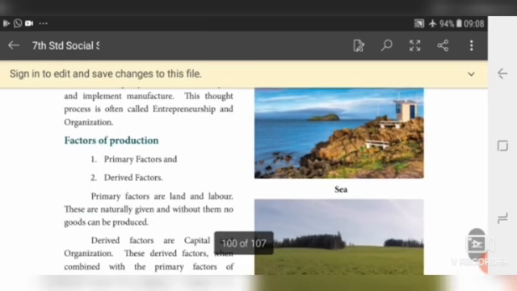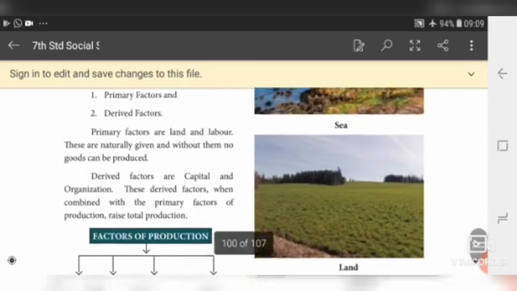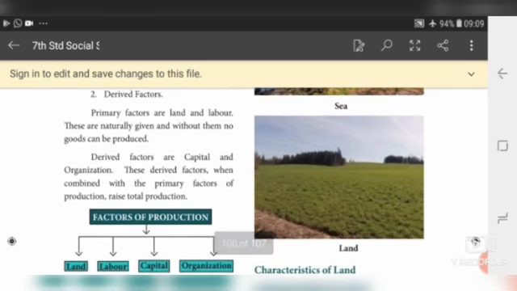Now we will see the classification of factors of production. The factors of production are divided into two types: primary factors and derived factors. Primary factors are land and labor. These are naturally given and without them no goods can be produced. What are the primary factors? Land and labor. They are naturally formed and without them there is no production. Derived factors are capital and organization. Capital means money. These derived factors, when combined with the primary factors of production, increase the total production.